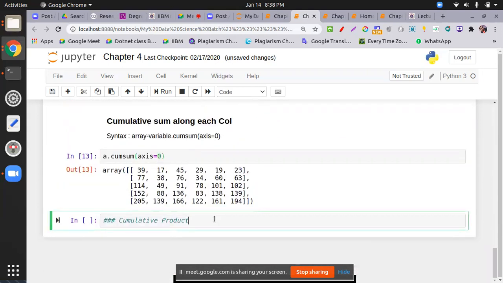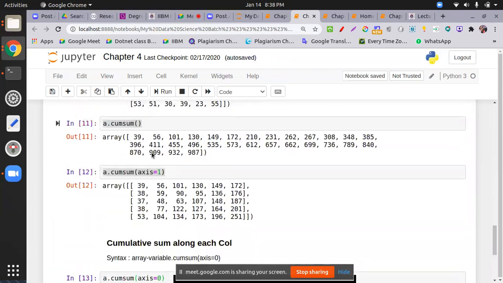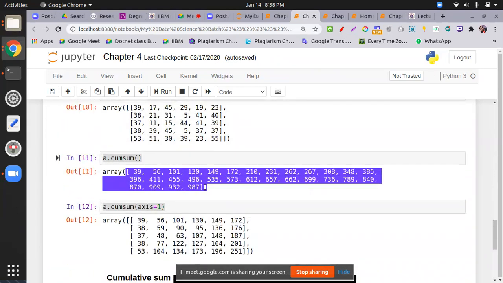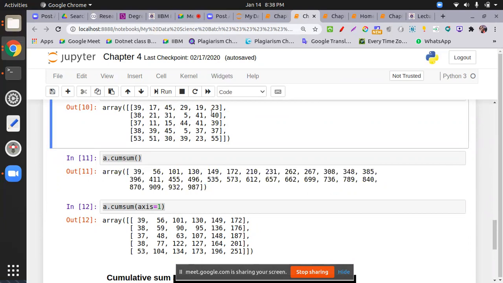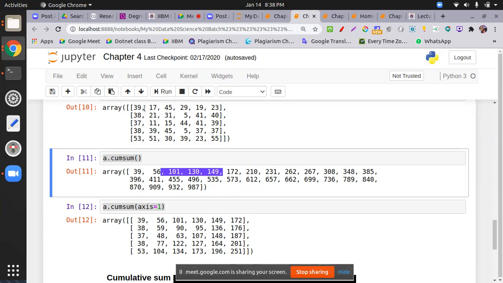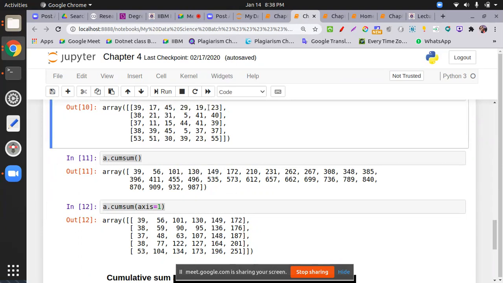Just because it is taking one dimension. Check this one, it arranges data in one dimensional. That's why when the last element is finished, whatever the sum, 172, is added with 38. Check this one. That's why it becomes 210.